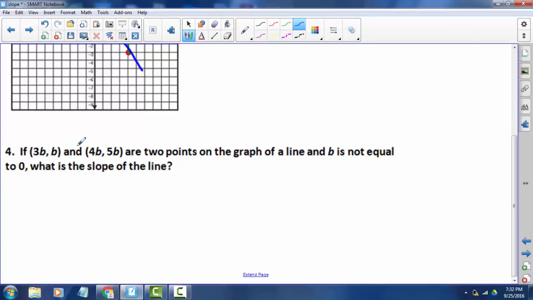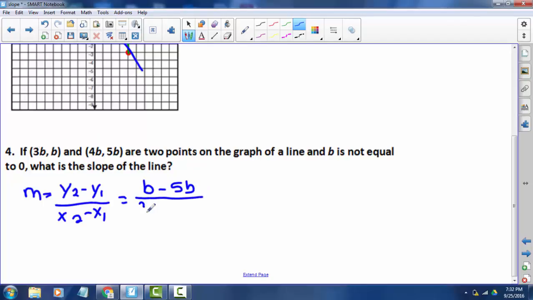So for this one, we can't actually graph those points like we did up above because we don't know what b is. So we're going to go with our formula, and we're going to subtract our y's, and we're going to subtract our x's. We've got the change in y's, so we went from b to 5b, and we went from 3b to 4b.